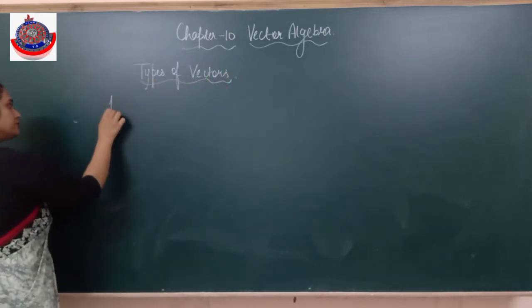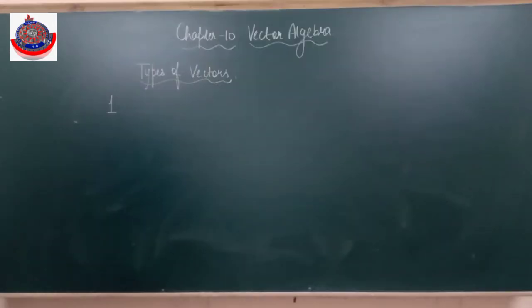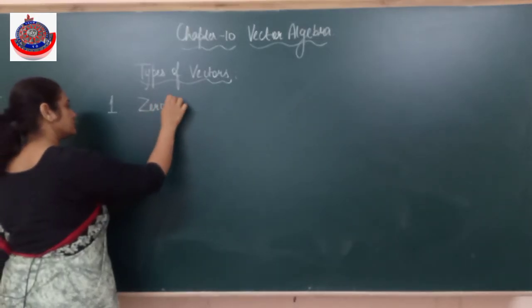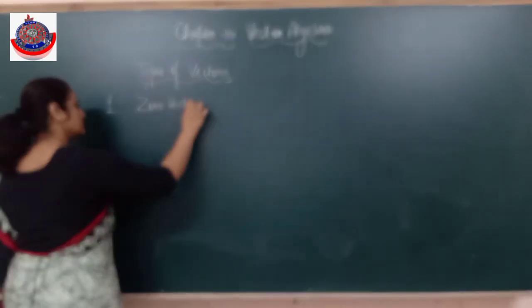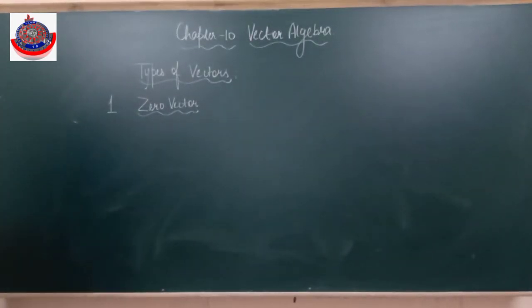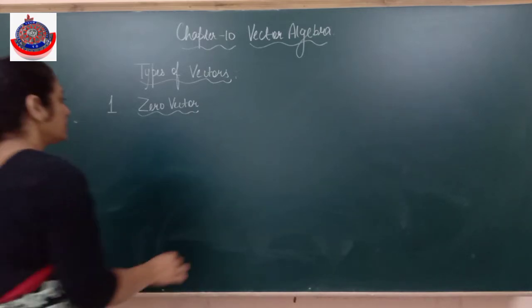The first is the zero vector, or we say a null vector. What is a zero vector or null vector? A vector whose initial and terminal points coincide.